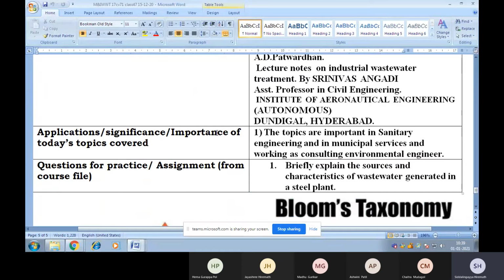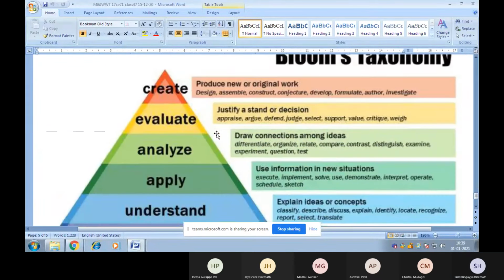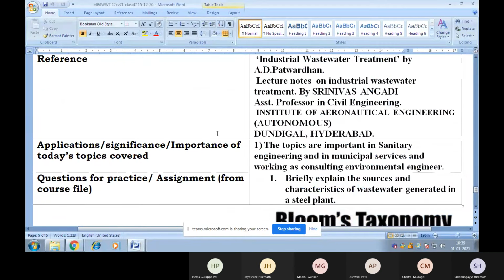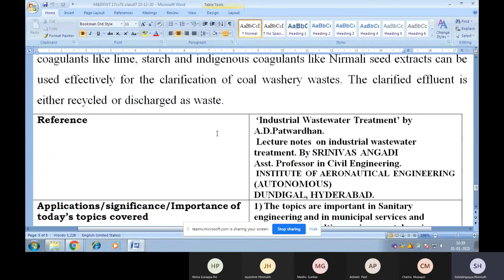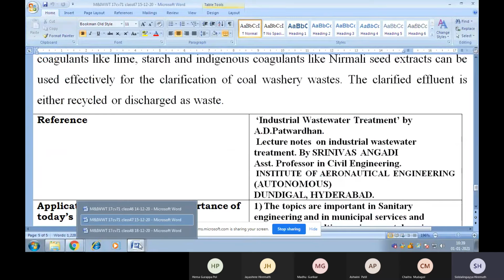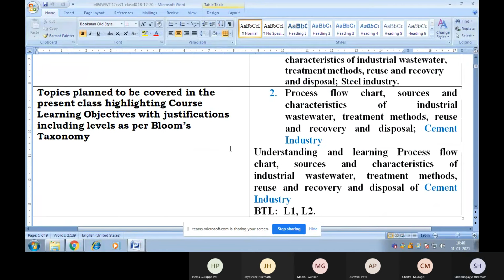As I told you, these topics are very important if you want to work as a consulting environmental engineer. And now let me discuss today's third topic, that is the cement industry.